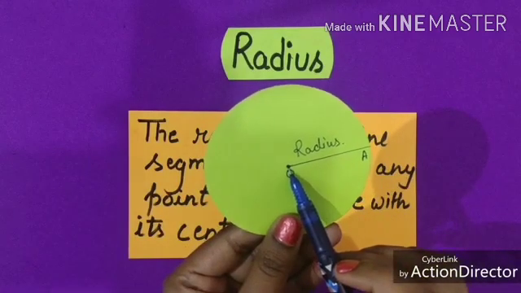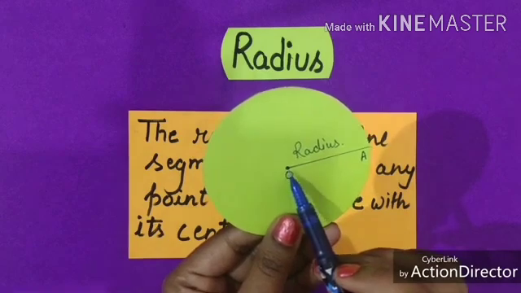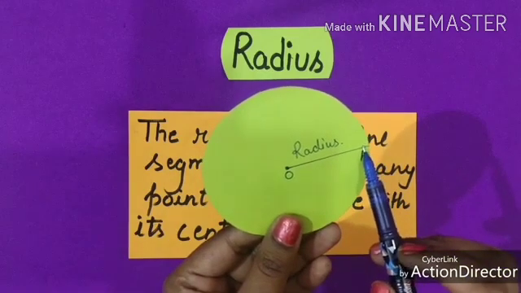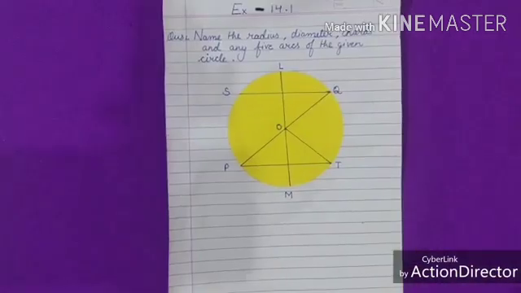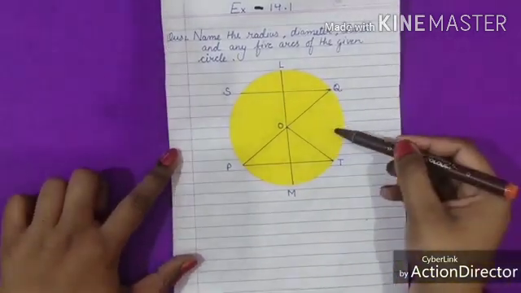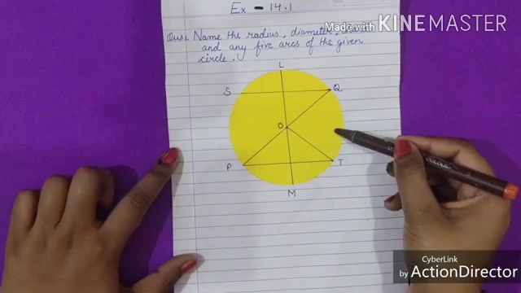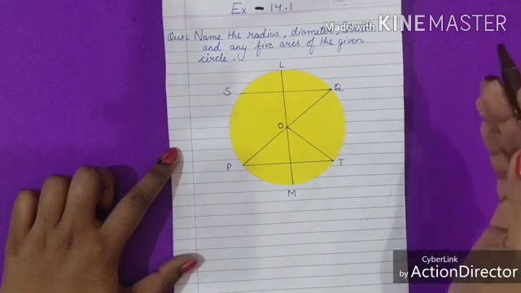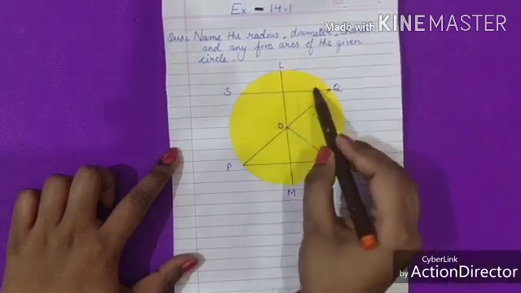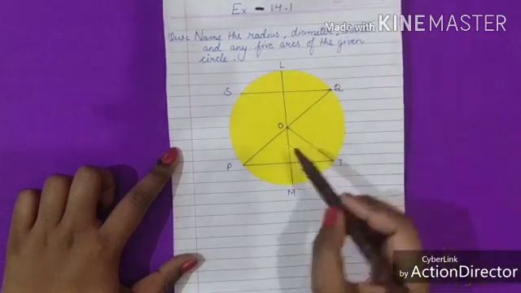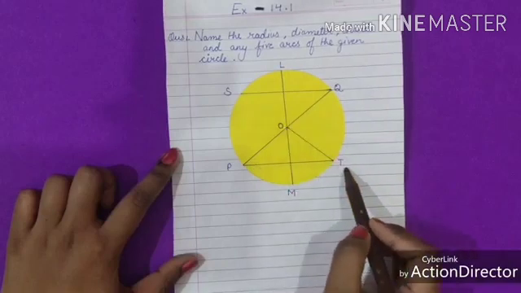See, O is a center and the center is joined by a line segment. In the given picture, you can see that there are 5 line segments. See, 1, 2, 3, 4, 5.